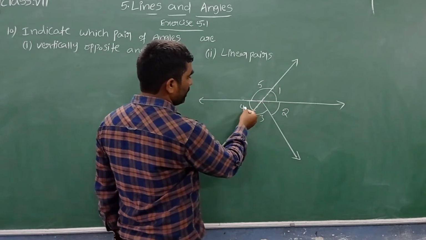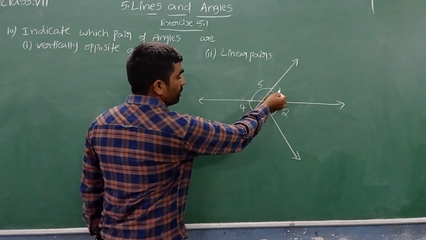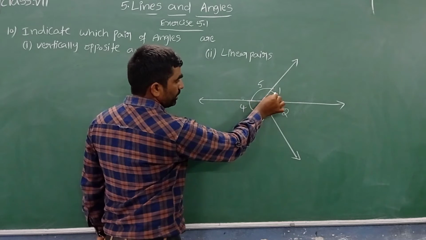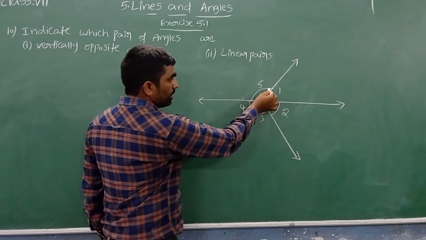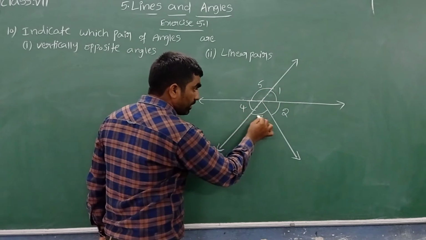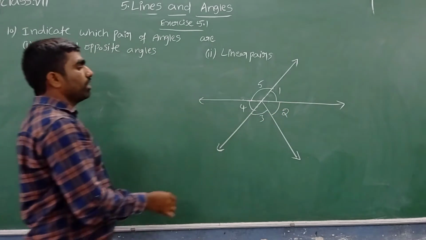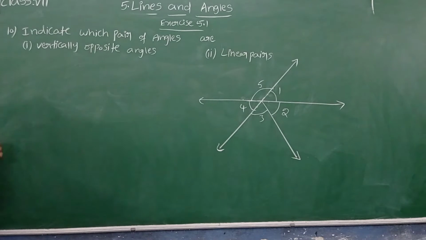See, angle 1 and angle 4 are both vertically opposite angles, because two lines are intersecting here. Both these angles are called vertically opposite. Similarly, angle 5 and these two angles. So how can I write these? Angle 2 and angle 3 are vertically opposite angles.